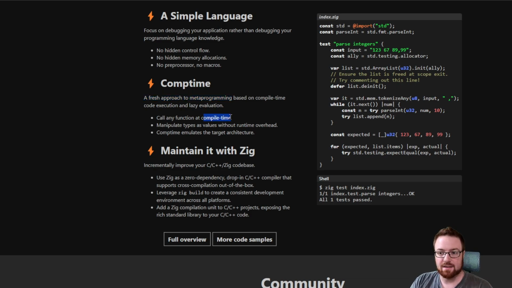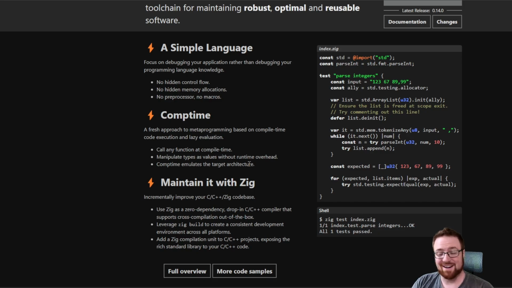Call any function at compile time. I don't understand exactly what's different about that. I would need a little more detail to get a more deep understanding. I don't intrinsically understand a lot of this stuff. Manipulate types as values. I think I know what they're getting at, but I feel like there's depth I'm missing. Emulates the target architecture. That is something that I have never once thought about in my entire programming career. It's just not the kind of problems I usually solve. Sounds like it's very useful though.